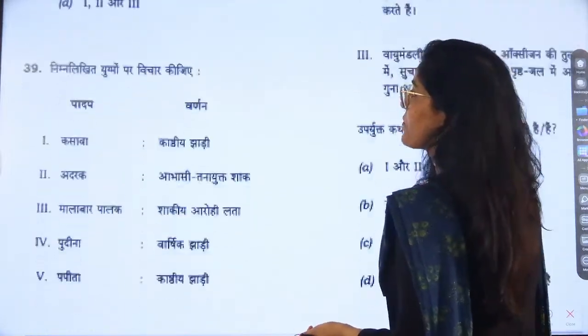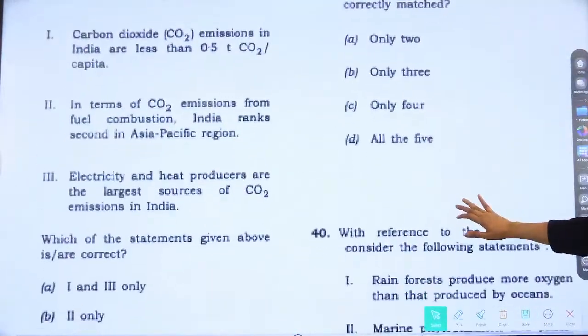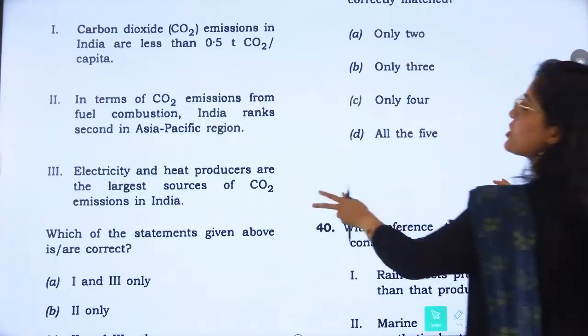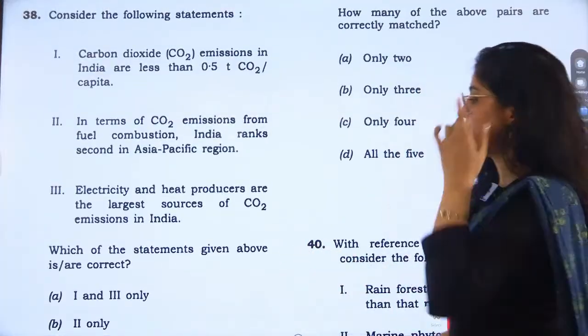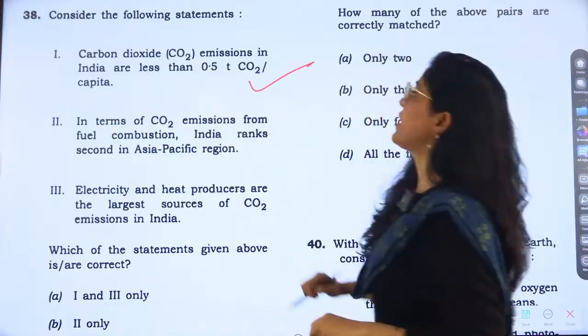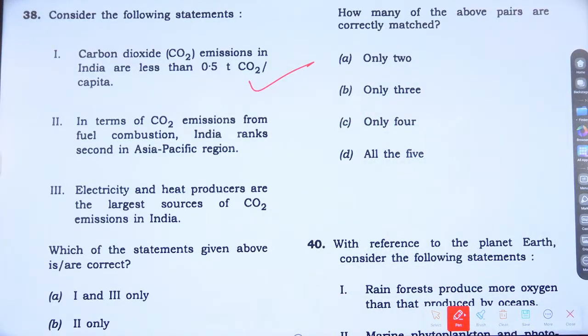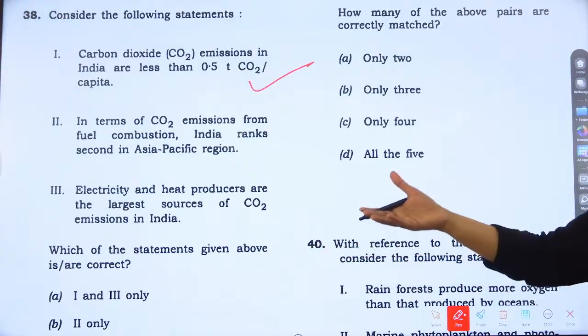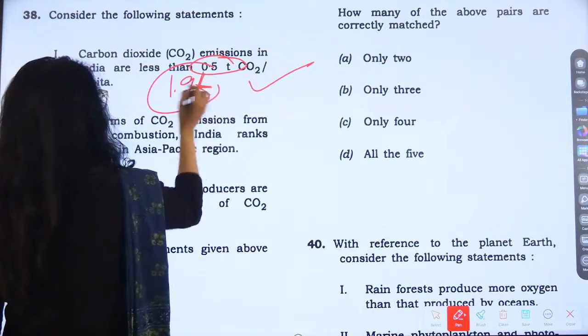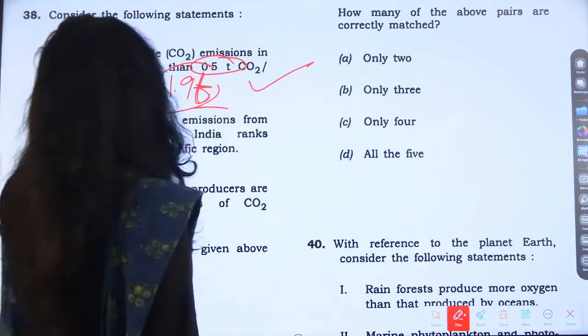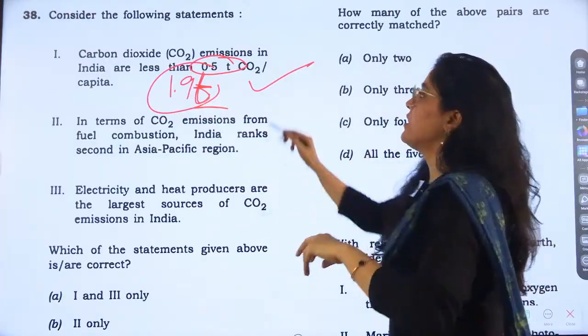Now, next question is question number 38. Carbon dioxide. See, again, many times we have seen questions from carbon dioxide, and this time also we saw. Okay, let's look at the options. Carbon dioxide emission in India is less than 0.5 ton carbon dioxide per capita. Once again, this is not correct, right? It is not 0.5 ton, it is 1.9 ton, I guess, right? This is India's emission per capita, and then this becomes wrong.